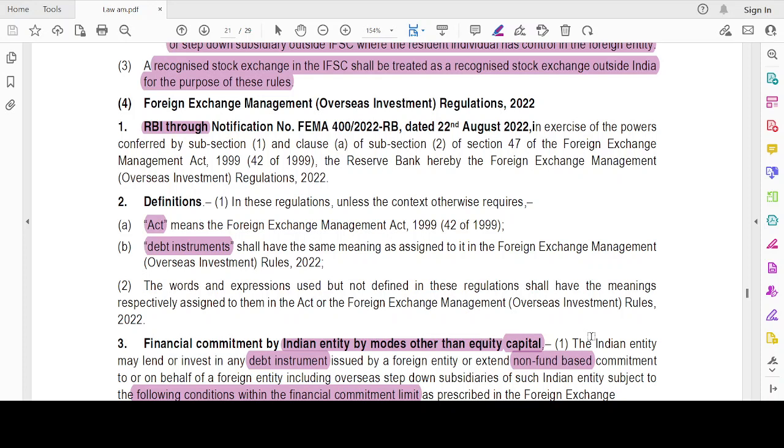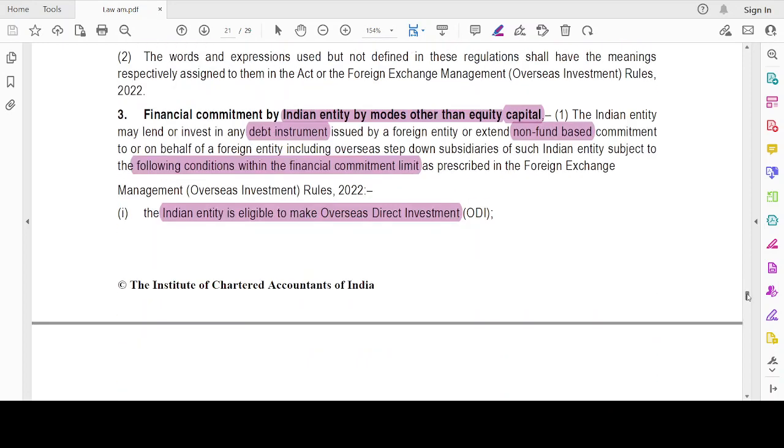Act here would again mean the FEMA, and debt instruments will have the same meaning assigned to it in the rules. Okay. Now, financial commitment. So these are regulations, there are directives, right? So financial commitment by an Indian entity by modes other than equity capital. I have made a financial commitment with a foreign entity, but by way of other than equity capital.